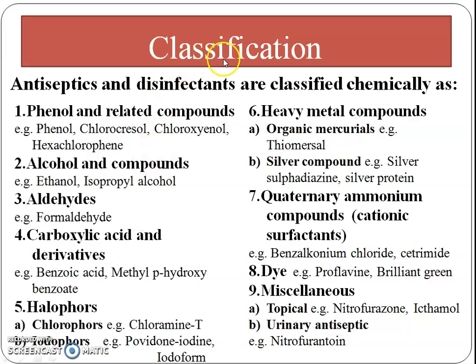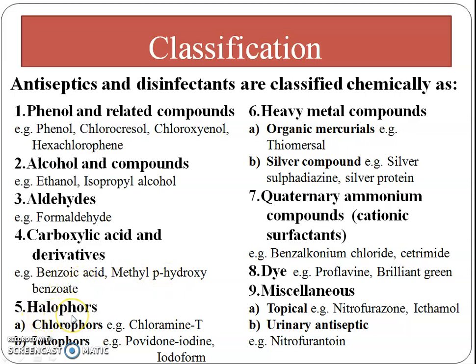Now we see the classification of antiseptic and disinfectant. Classification is done according to their chemical nature. The first class is phenol and related compounds, and examples are phenol, chlorocresol, chlorhexidine and hexachlorophene. The next class is alcohol and its compounds, examples ethanol, isopropyl alcohol. The next class is aldehyde, and the example is formaldehyde. The next class is carboxylic acid and its derivatives. Examples are benzoic acid, methyl parahydroxybenzoate.